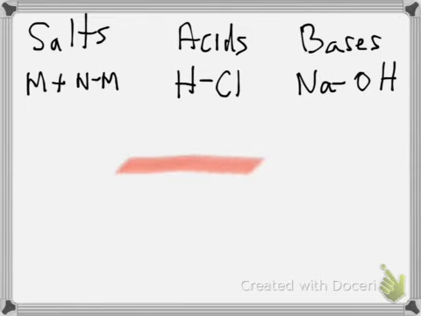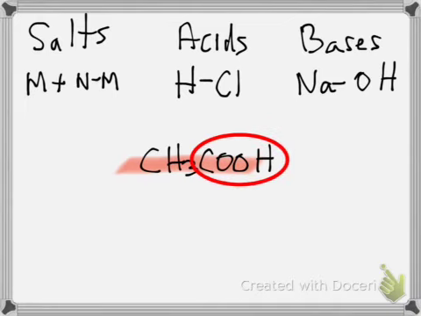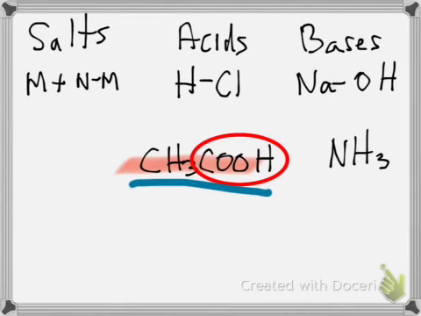For acid, the exception is going to be anything that ends in COOH. Yes, it ends in an OH, but because it has a COOH, this is the exception. That is an acid. For base, NH3 is one of them. And an example for a salt, although this is not an exception, we've got a metal, let's say sodium, and chlorine. Sodium chloride is a salt.